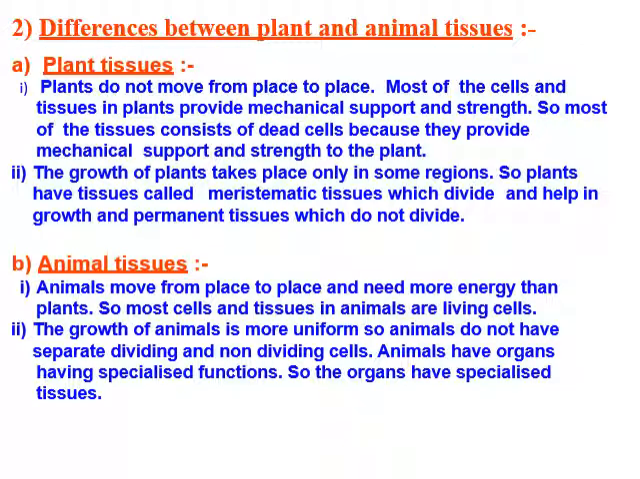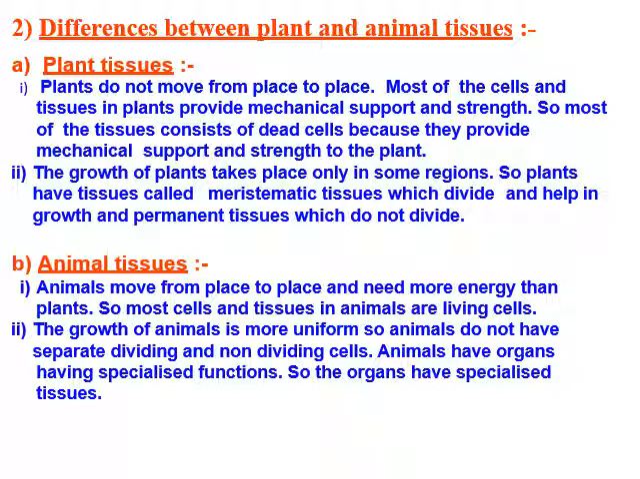Now, let us see the difference between plant and animal tissue. Plant tissues: plants do not move from one place to another, so most cells and tissues provide mechanical support or strength. So the plant tissues mostly consist of dead cells because they provide mechanical support and strength. Growth of the plant only takes place in some regions. Those are called meristematic tissue, where division and growth take place. Otherwise all the tissues are permanent tissue, which do not divide further.